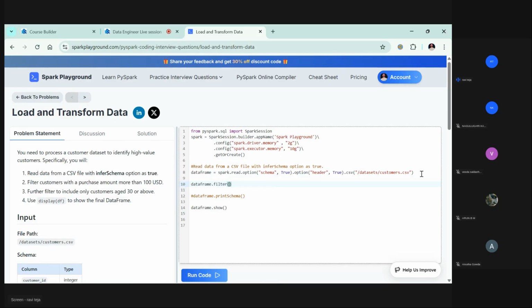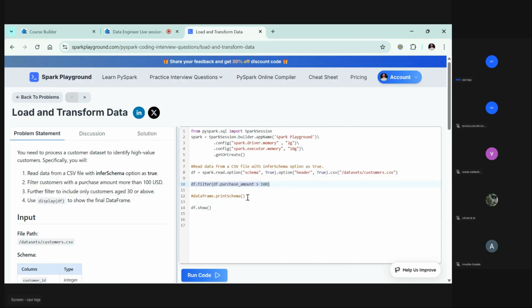So how are we going to filter? Instead of using data frame, you can replace it with df, which also works. So df dot purchase amount, what it says, more than 100. So this is what we got.